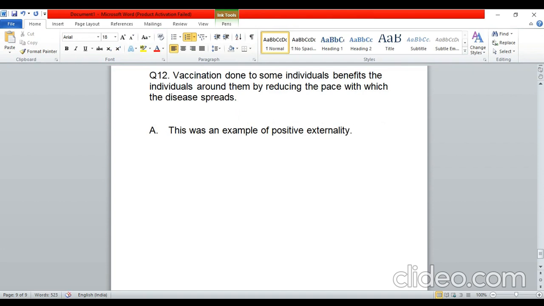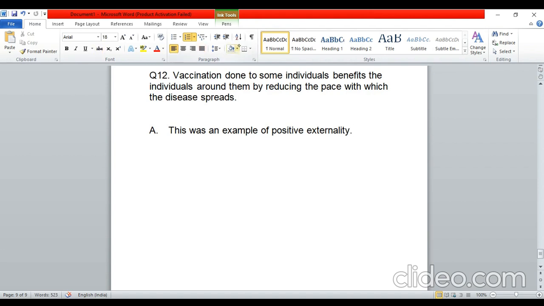Now the next question, question number 12. Again, this was a very theoretical question. There was a very big paragraph, and then you had to pick the right option among the four options. Here what was mentioned was that there was vaccination done to some individuals, and then it was asked whether it is a case of positive externality or negative externality, and there were some two other options as well.